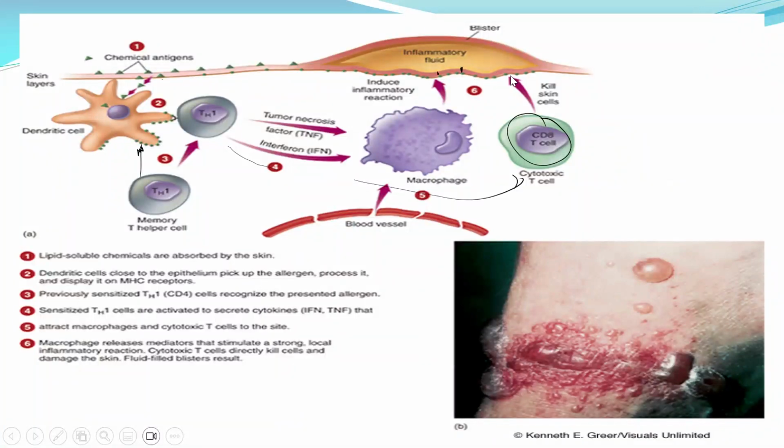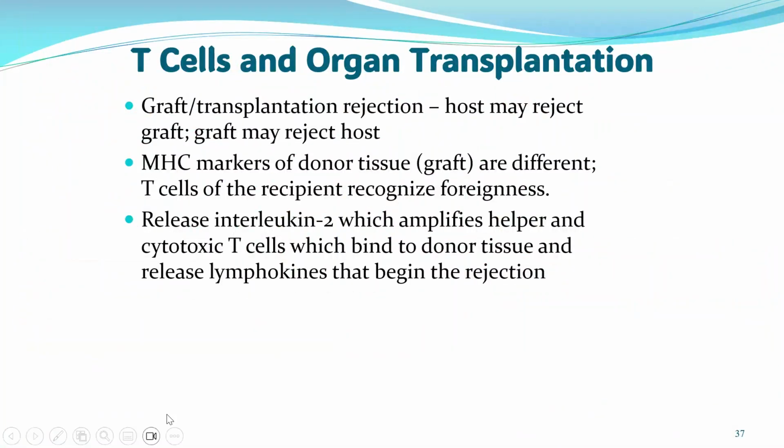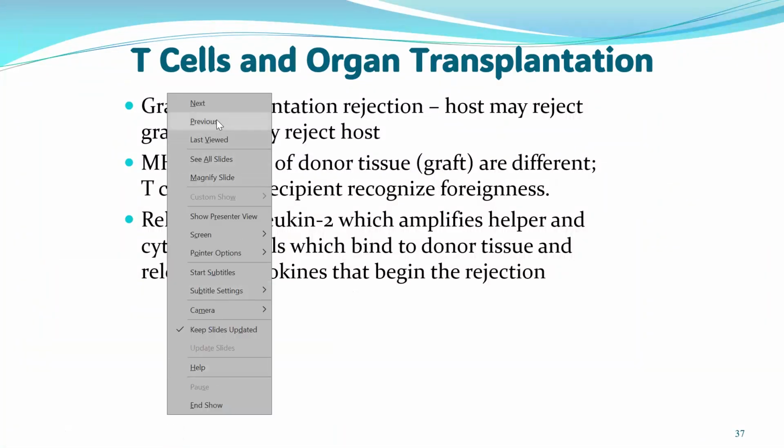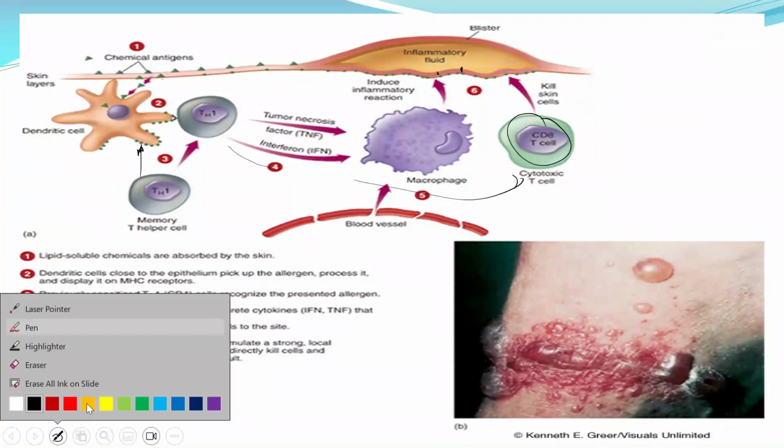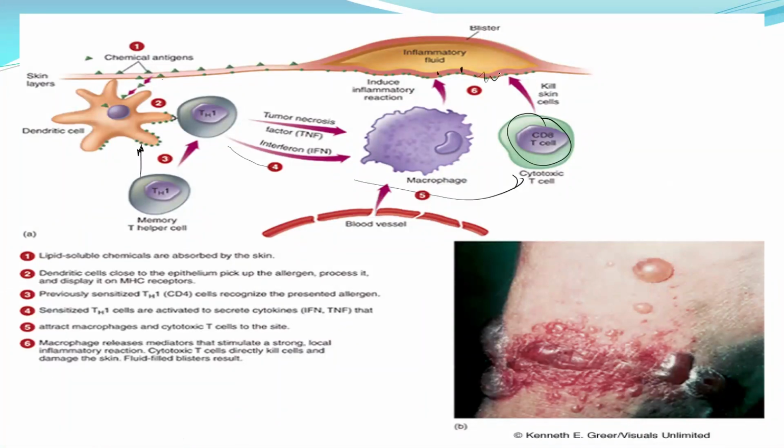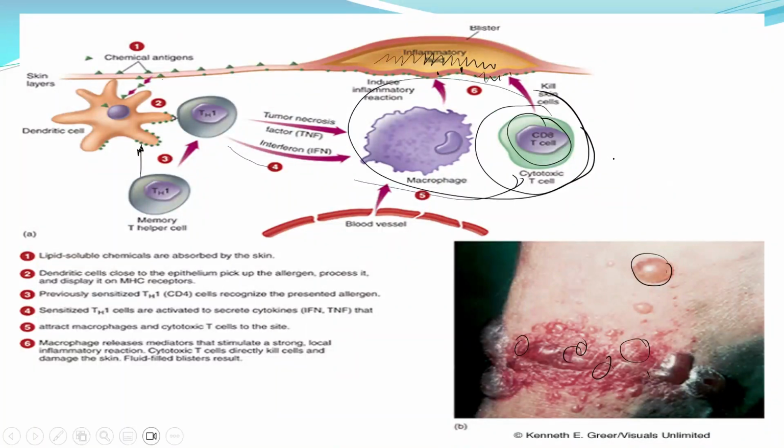They're also destroying our cells over here. And the macrophages also produce chemicals that can induce inflammation over here. So you're going to see these signs and symptoms of the poison ivy because of this process. This hypersensitivity is done by this T cell.